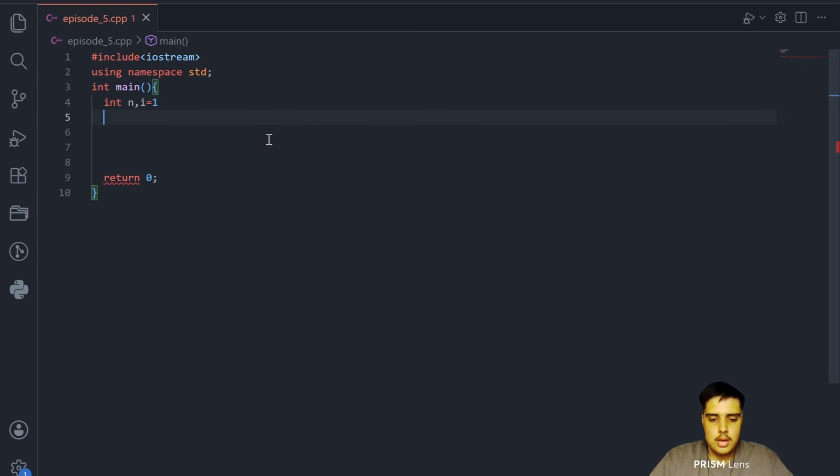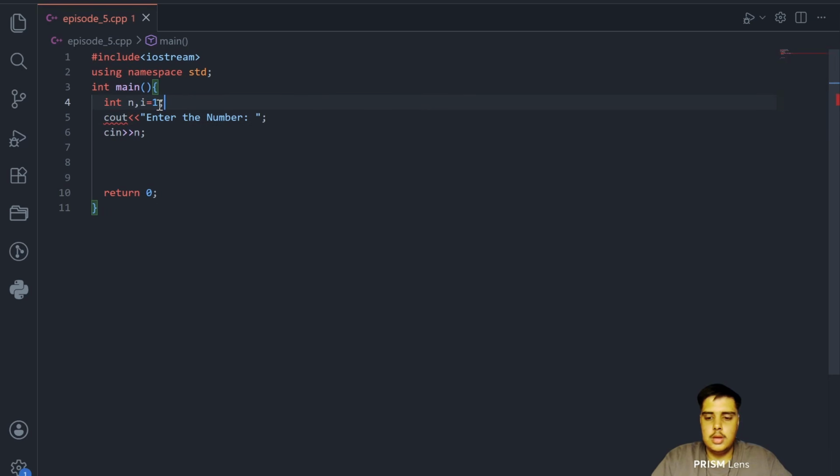Simply, and we will ask the user to give the number. So cout "Enter the number". Now I will say take n as input here, cin >> n.